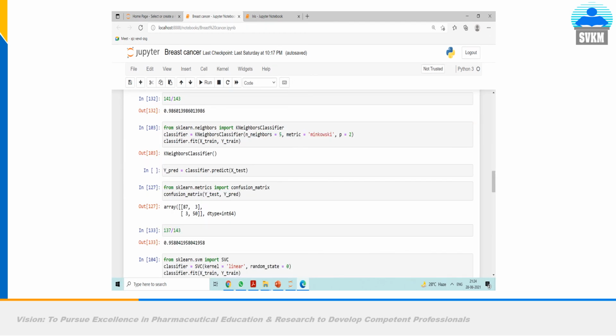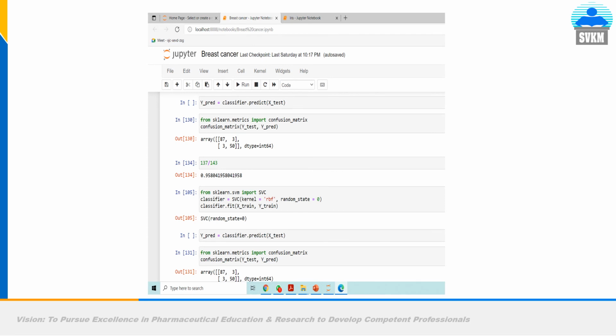As I told you, this is the output of the model, this is the confusion matrix. Here you have to add 87 plus 50 divided by 87 plus 50 plus 3 plus 3. That will be the percentage accuracy of the machine learning model.